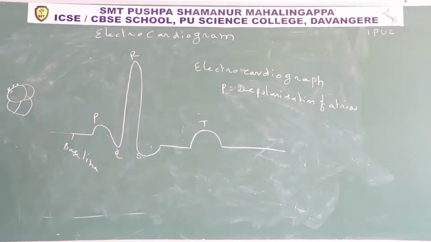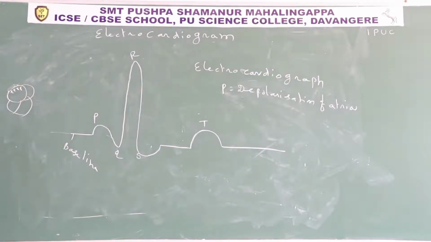So for depolarization, whenever in the SA node the wave of contraction begins, at that time some sodium ions enter into the atrium. For a few milliseconds the inner surface is electrically positive.